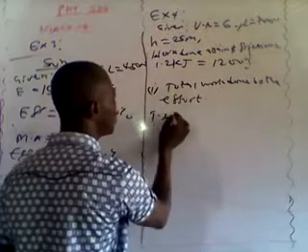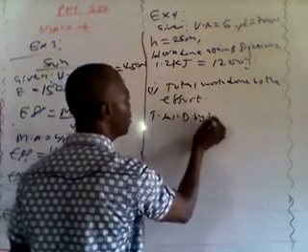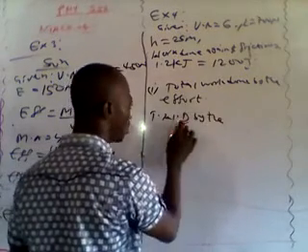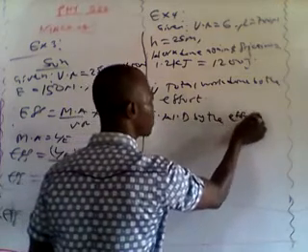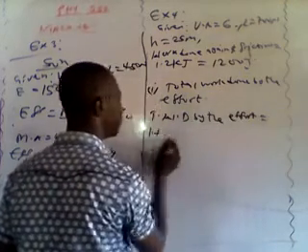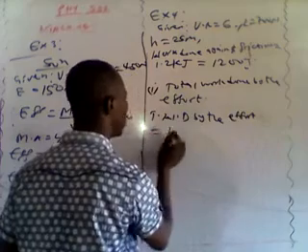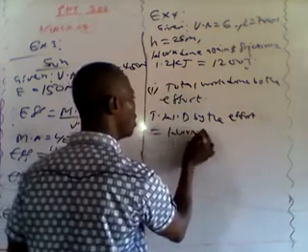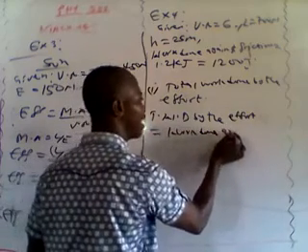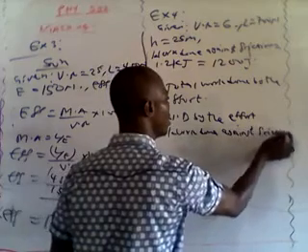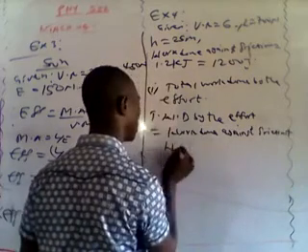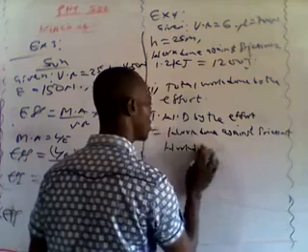Total work done, TWD, by the effort equals work done against friction plus what?